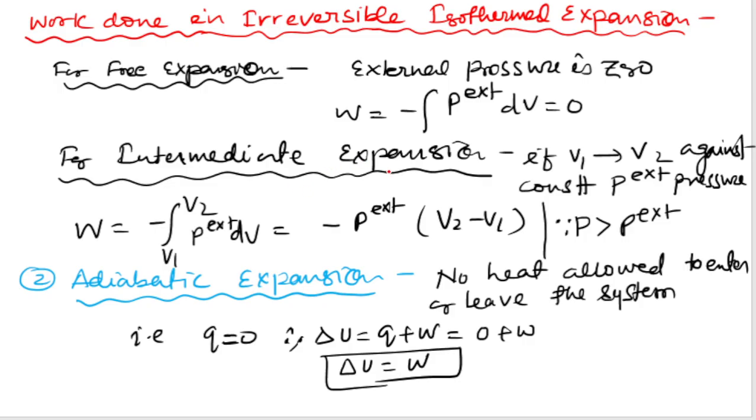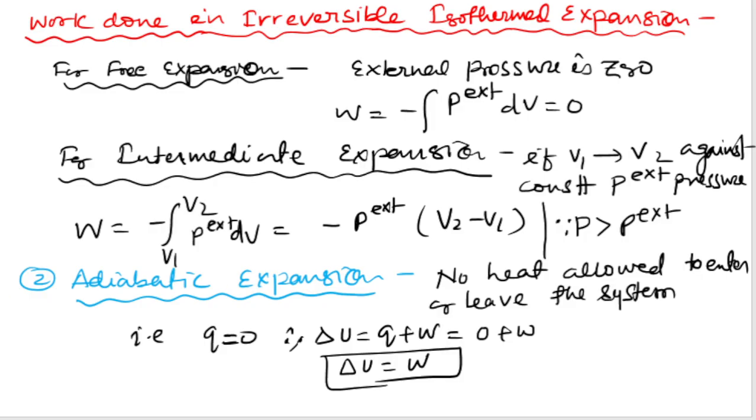For intermediate expansion, if V1 goes to V2 against a constant external pressure, then W is equal to minus the integration from V1 to V2 of P external dV, which is equal to minus P external times V2 minus V1, where the pressure of the gas is greater than the external pressure.